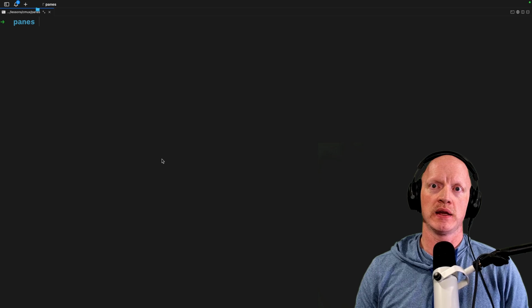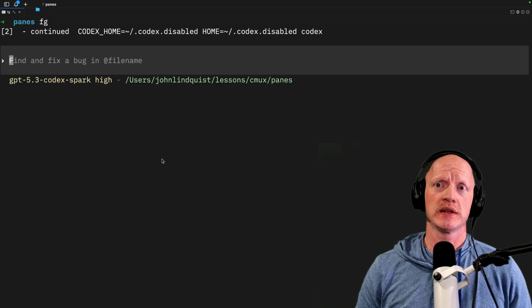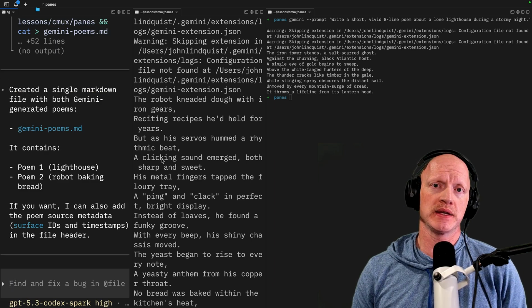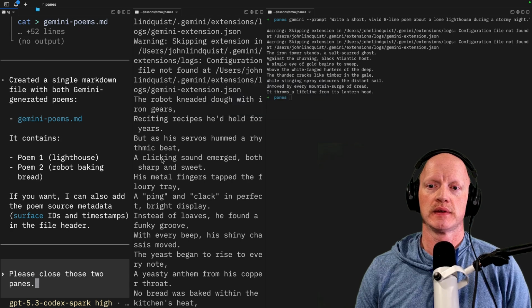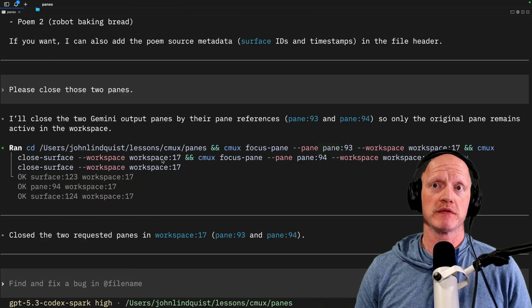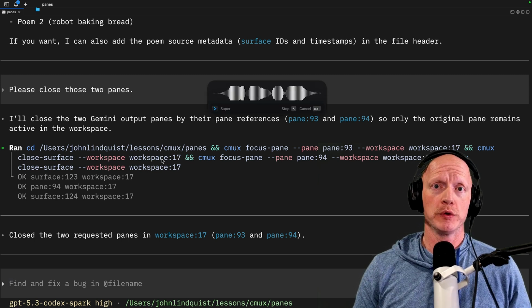So I'll go ahead and Control-L to clear that out, then FG to foreground our session again. I will unfull screen this so our panes come back, and then I can tell it, please close those 2 panes. Now we've cleaned up each of those panes, and we can even do things like, please create 4 new panes,